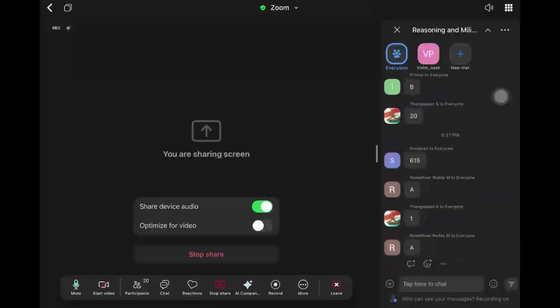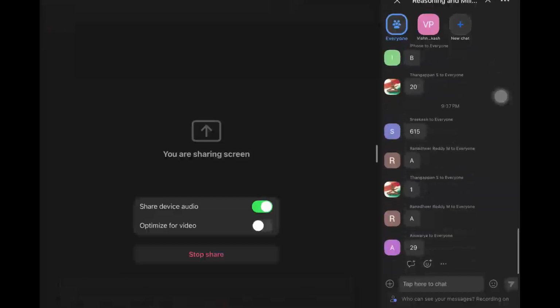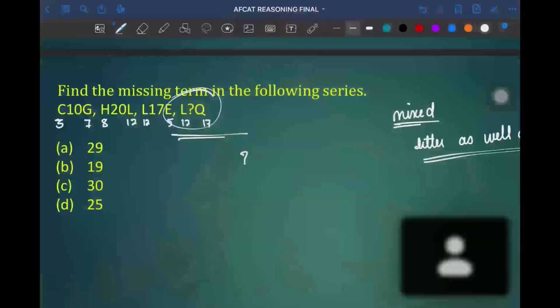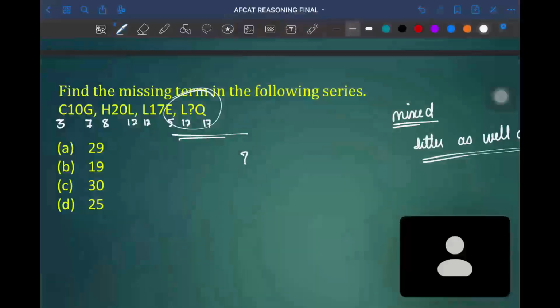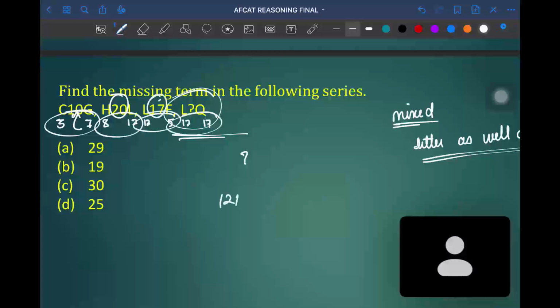By looking into the series, you can find that 3 plus 7 is equal to 10, 8. By adding the positions of two letters, you will be getting the center term. 8 plus 12 is equal to 20. 12 plus 5 is equal to 17. So finally, 12 plus 17 is equal to 29. So option A is the correct answer.